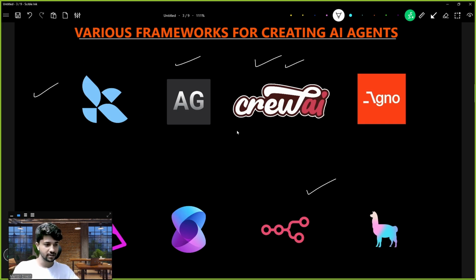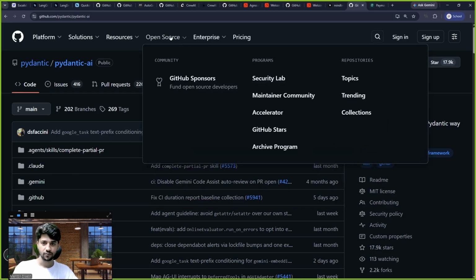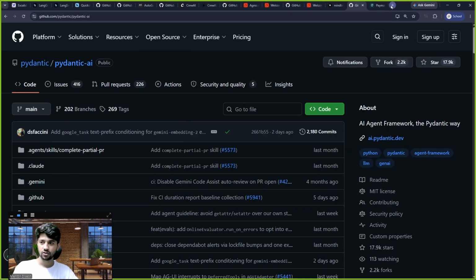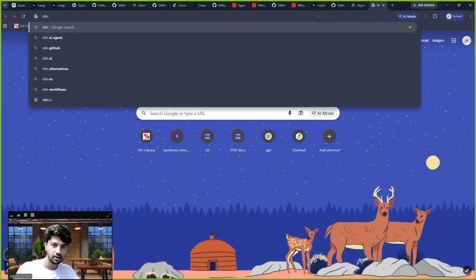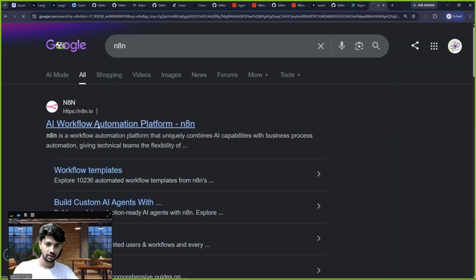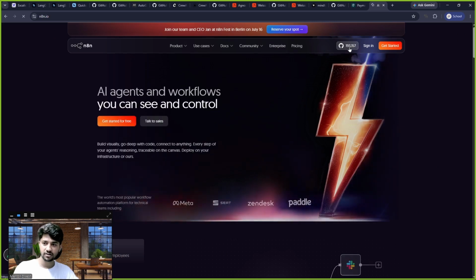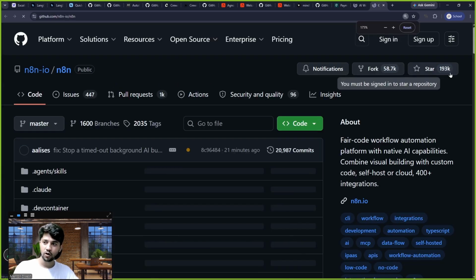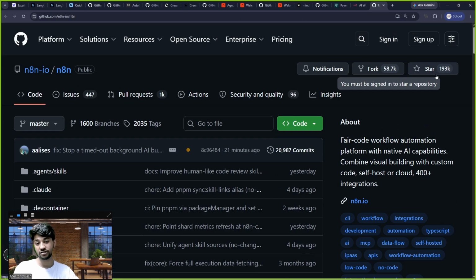So I hope you are understanding. Let us take lastly n8n. n8n also has its GitHub. Check out, n8n has more than LangChain because it's a no-code tool and many people are able to adopt n8n. 193k stars, more than LangChain. Even though LangChain is the most widely used in production, n8n has a bigger community. This is the kind of information we understand, right?